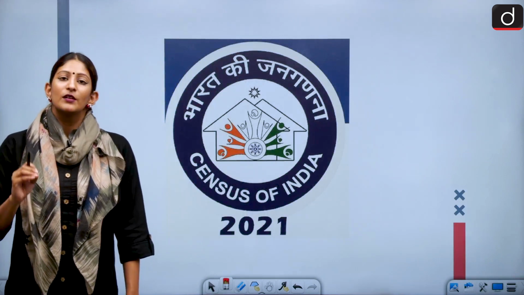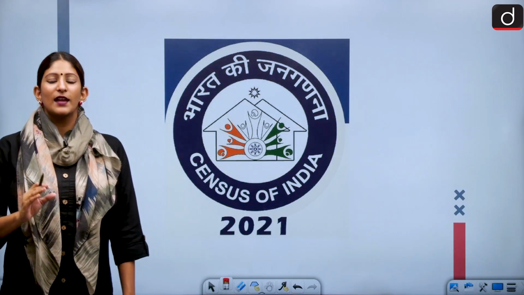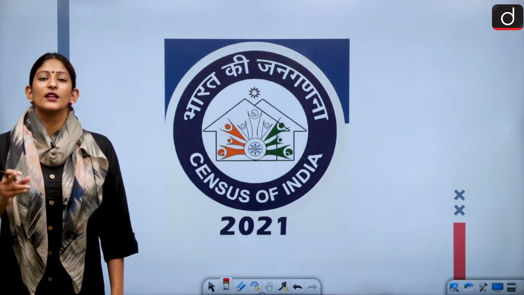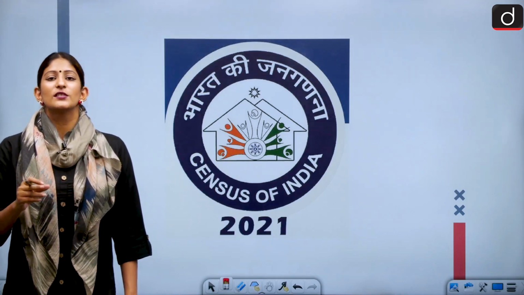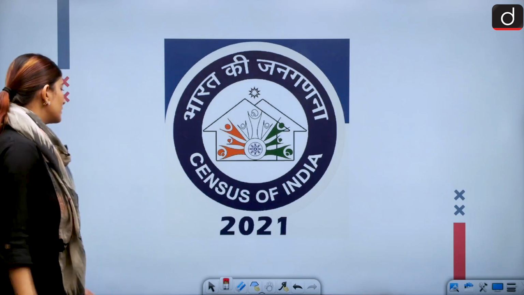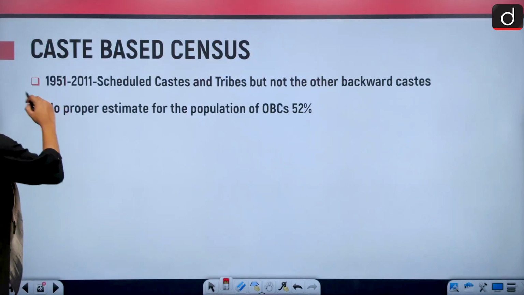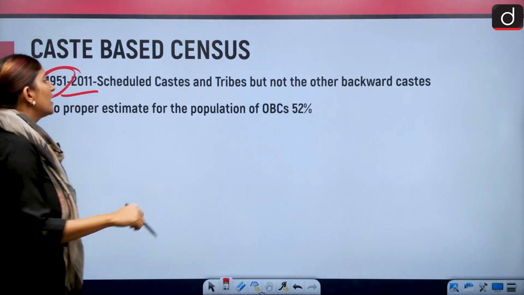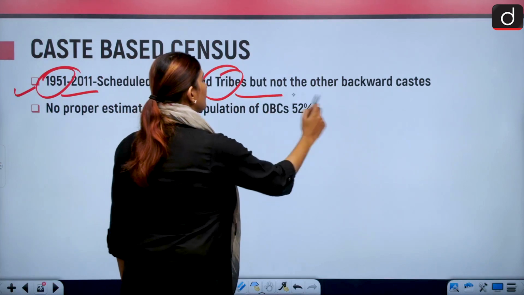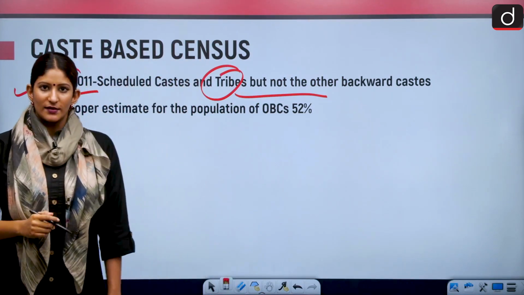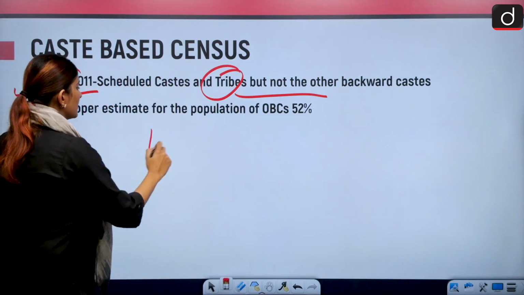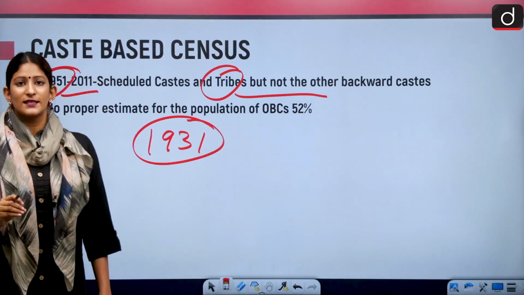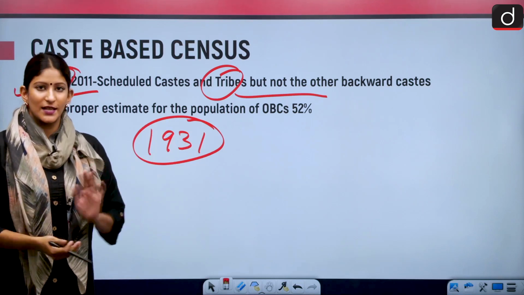Moving forward, if we talk about the census, there is of course a popular opinion about a caste-based census. Census is very important, and it is a tabulation of the distribution of sections in the entire population, because of which the government formulates policies. From 1951 to 2011, a census of scheduled castes and tribes was there, the tabulation of data, but not of other backward castes. Till 1931, in the pre-independence era, there was a census for OBCs as well, a caste-based census as well.